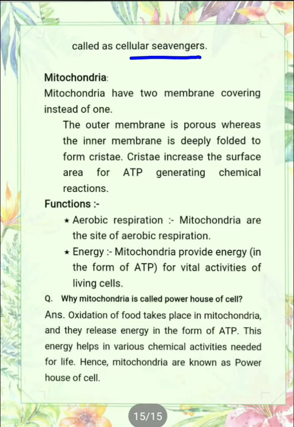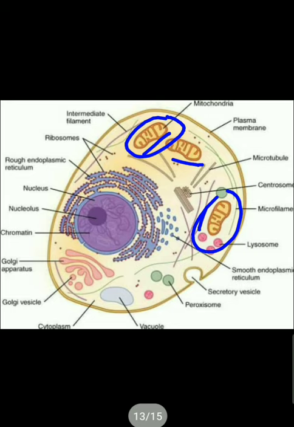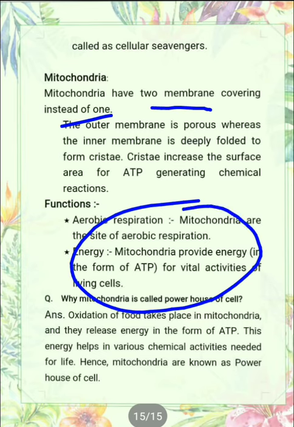Now let's come to the next cell organelle, that is the mitochondria. Mitochondria is a very important cell organelle in our body. This is the mitochondria, you can see in this diagram. Mitochondria is the cell organelle in which digestion of food takes place completely, which releases the energy. So you can see that it has two layers. Mitochondria have two membrane coverings instead of one. I am drawing here, this is the outermost covering.